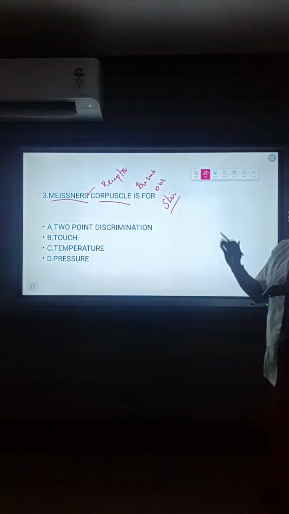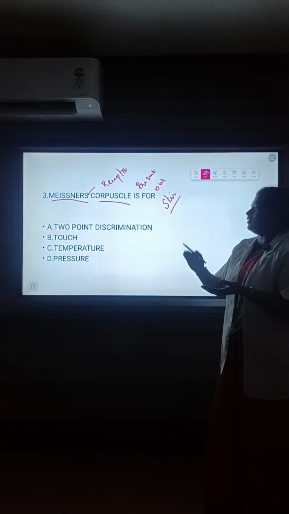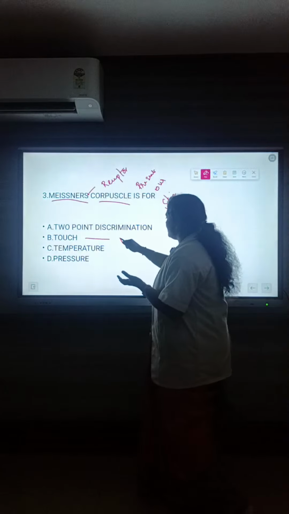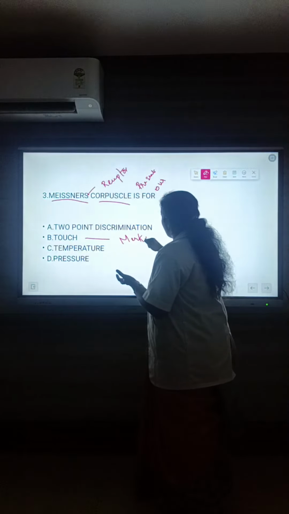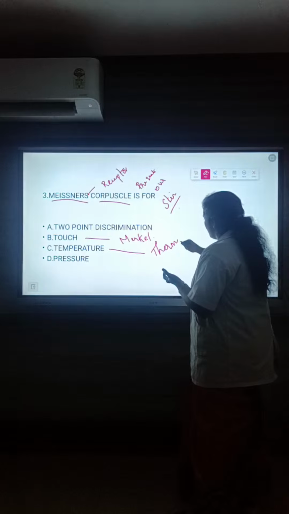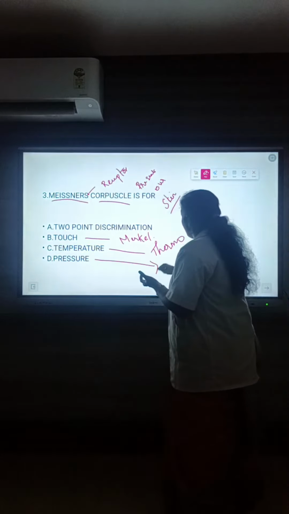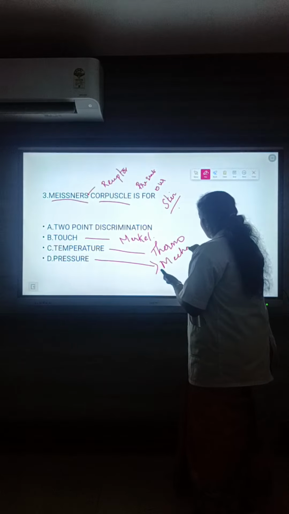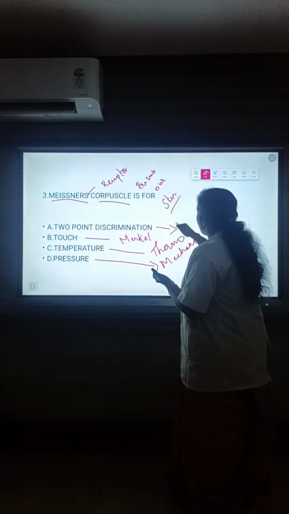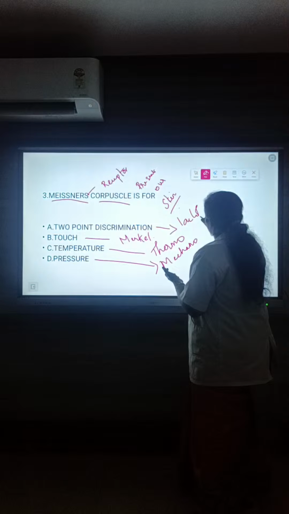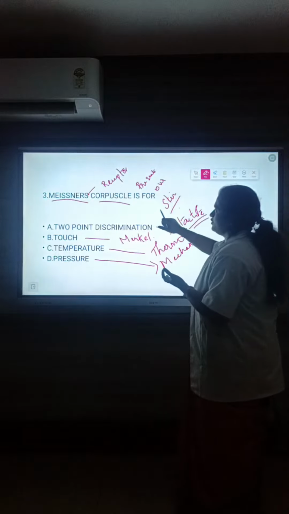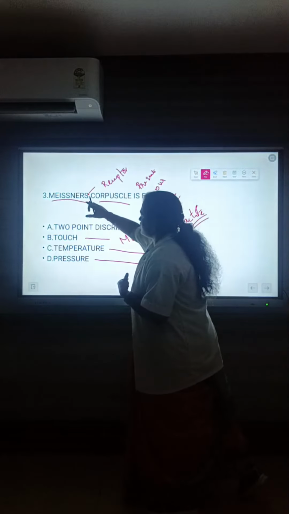As we know, in our skin we have different types of receptors. For touch, we have a receptor that we call Merkel. For temperature, we have a thermoreceptor. For pressure, we have a mechanoreceptor. The 2-point discrimination is a tactile sense, and that is called Meissner's corpuscle, discovered by the scientist Meissner.